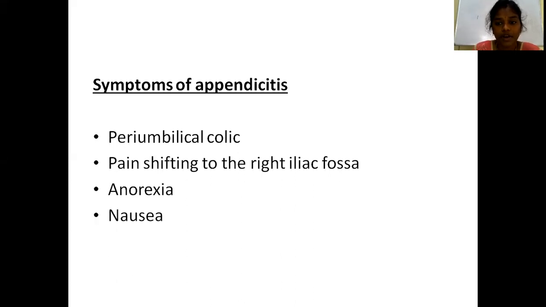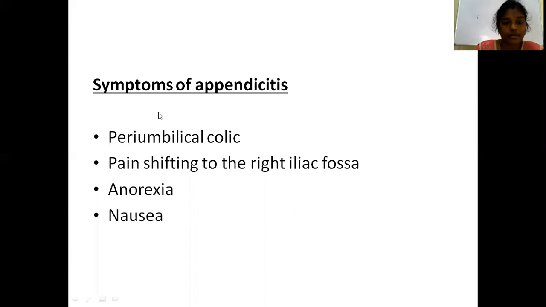The shift is from the umbilicus to the right iliac fossa, that is in location. Initially, the pain will be dull aching. Once it is shifted to the right iliac fossa, it will be severe pain. The shift is due to visceral pain shifting to parietal pain. Okay, I will show it in the next slide.